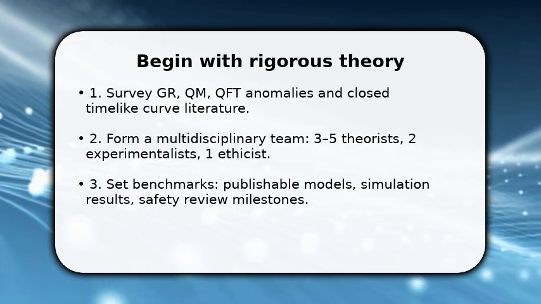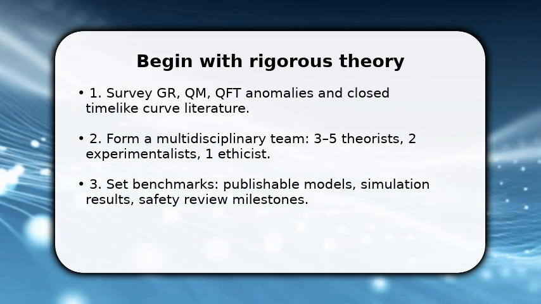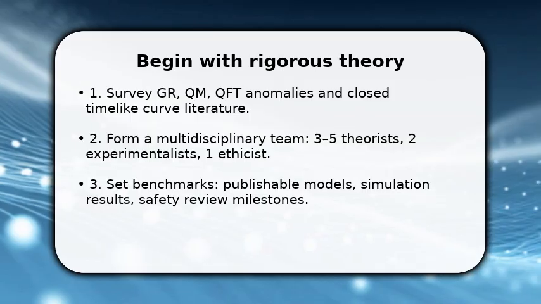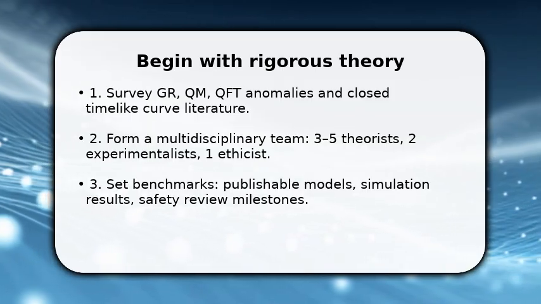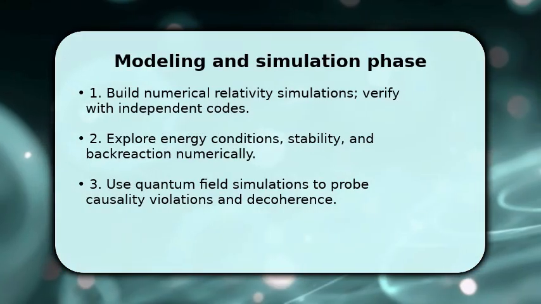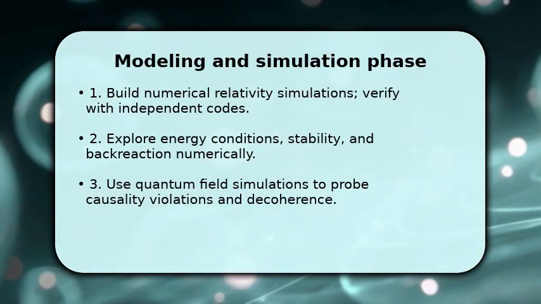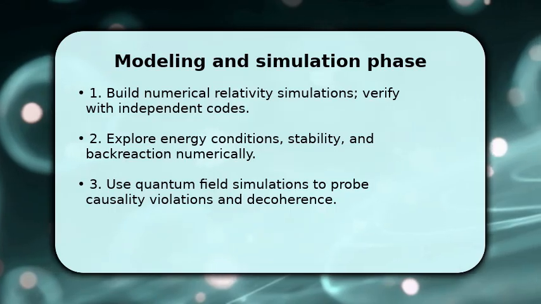First, secure peer review, funding, and institutional oversight so the project proceeds within accepted scientific and ethical boundaries. Next, you pivot to detailed modeling and computational experiments. Implement numerical relativity codes, cross-validate results, and quantify energy condition violations and stability.